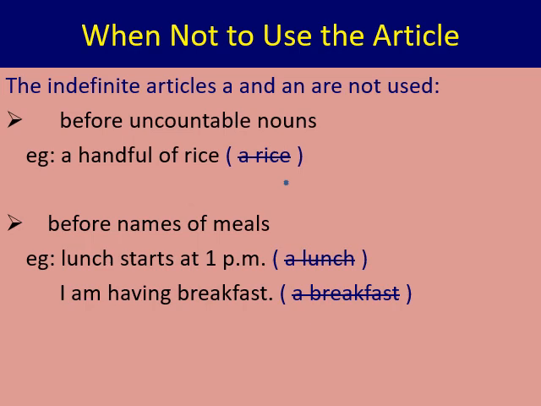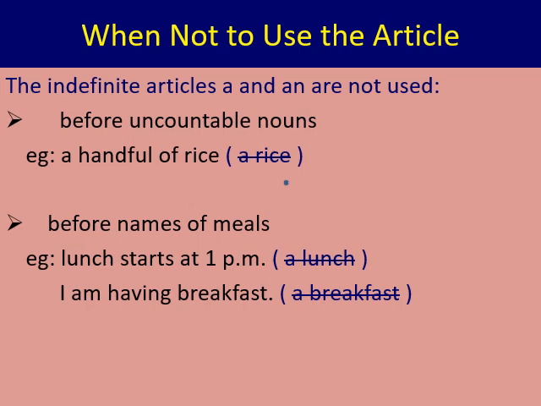So we have finished with the uses of articles, where all you can use the articles. Now the next thing we are going to learn in this chapter is where you are not supposed to use articles. First we are going to study where you are not supposed to use the indefinite articles a and an. So let us see, the first point given is before uncountable nouns. This I already mentioned while teaching the first part. If the noun is in its uncountable form, before that we are not supposed to use a or an.